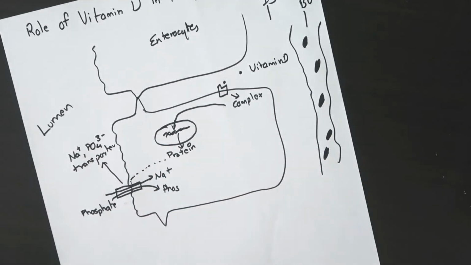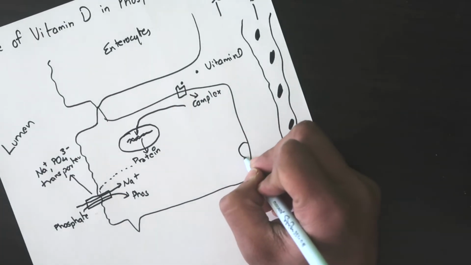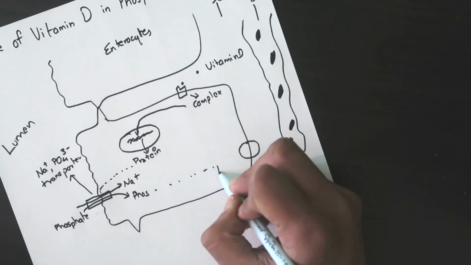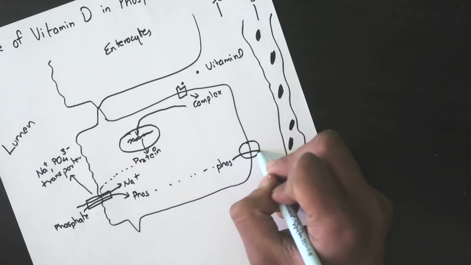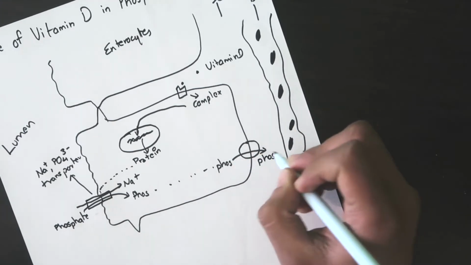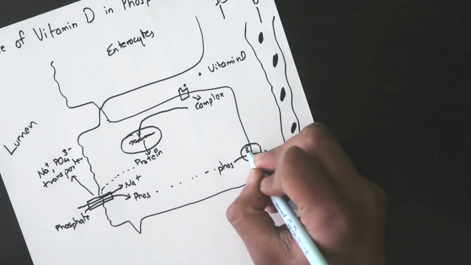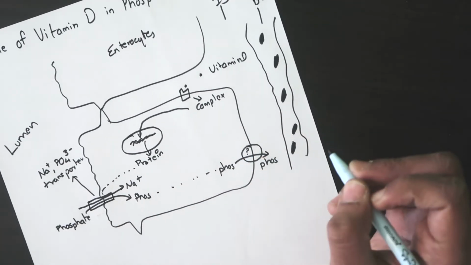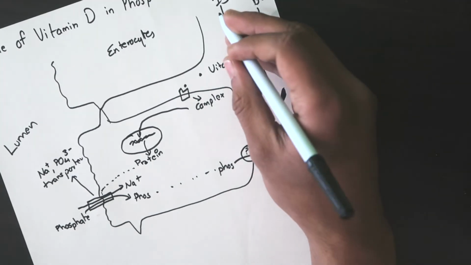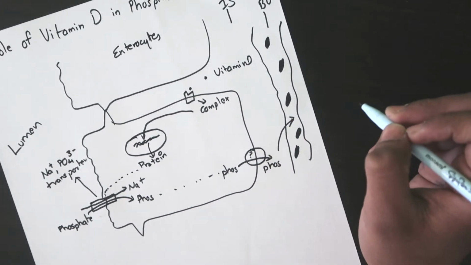Now here is another protein right here which will throw out phosphate from enterocytes into the interstitial space, but this protein is unknown, so I'll just make a question mark here. We don't know the name of this protein. So now the phosphate is in the interstitial space, it will just diffuse into the blood vessel like that.